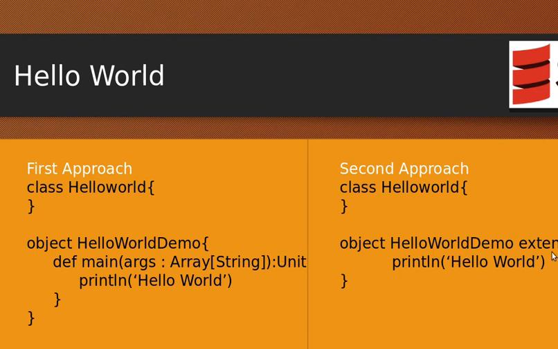In that way we don't have to define the main method, and whatever you write inside will be executable. Either approach you can choose for writing executable code. So this is our very first example. In IntelliJ, you can write this and directly run it by clicking run, and it will automatically identify the main method.